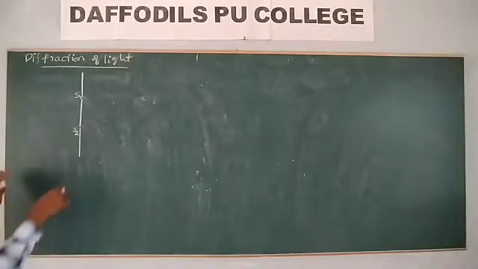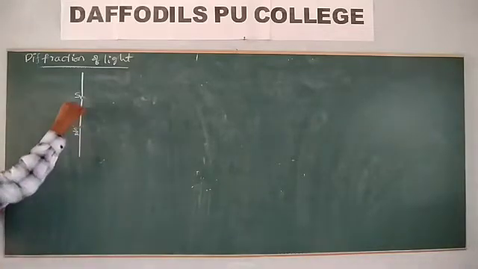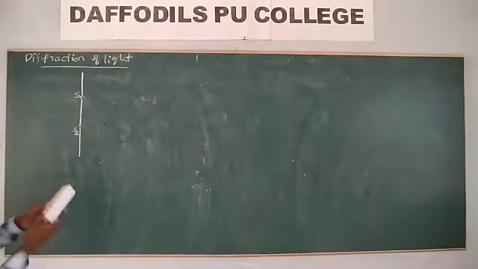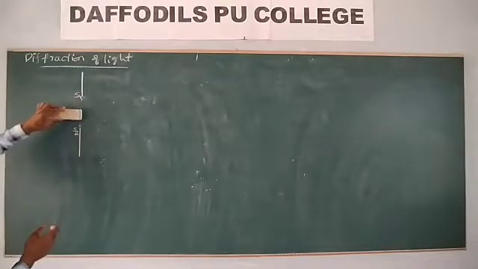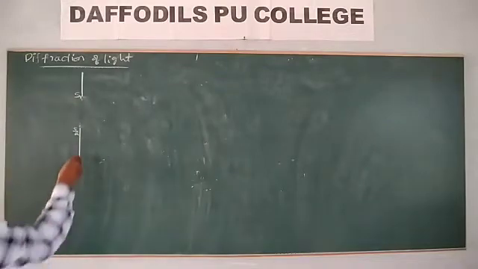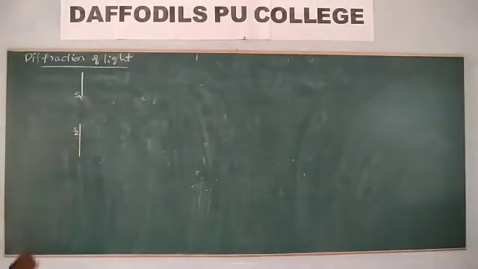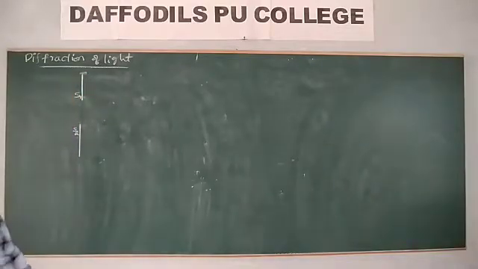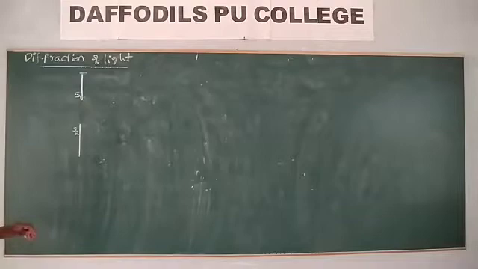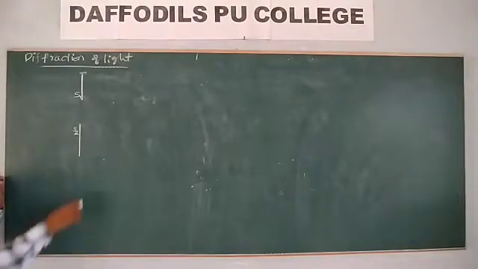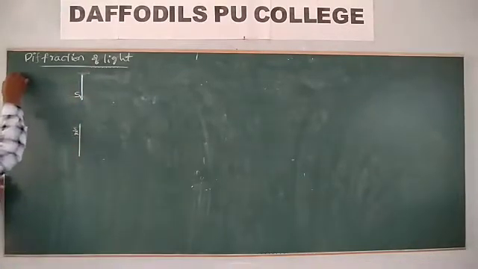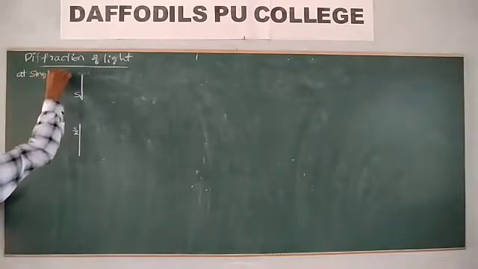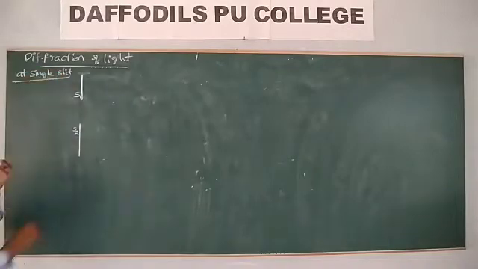So what will happen if the double slit is replaced by only a single slit? Let us take only a single slit. That means diffraction at a single slit.